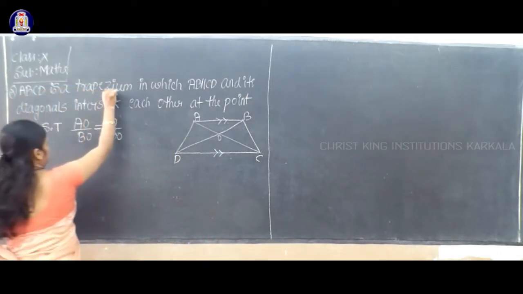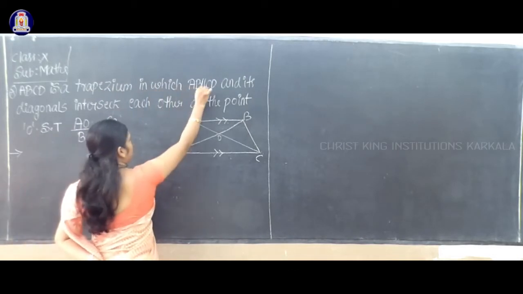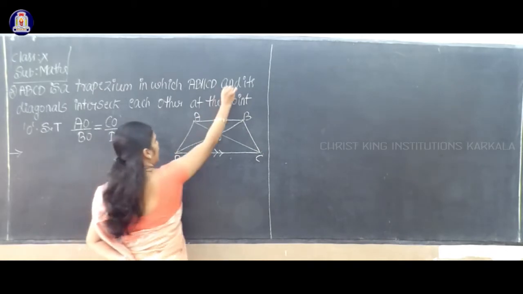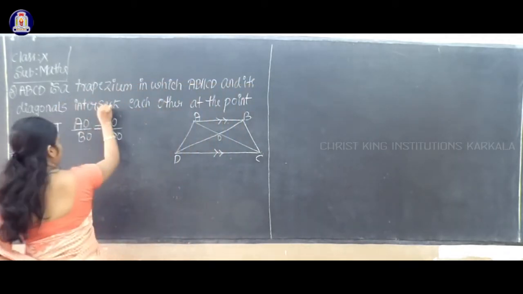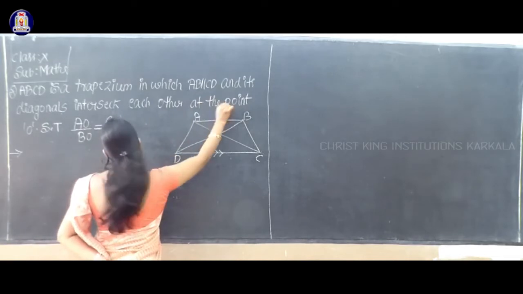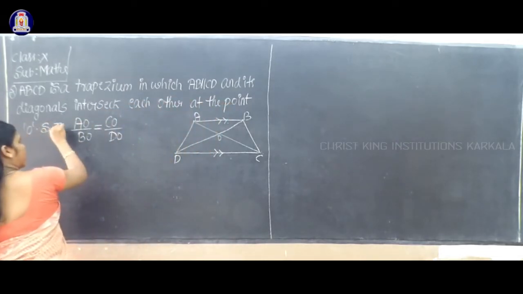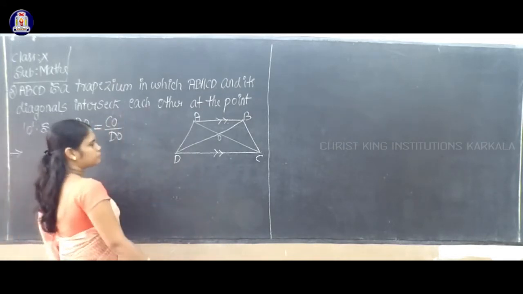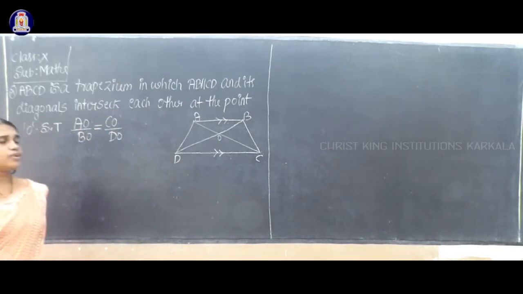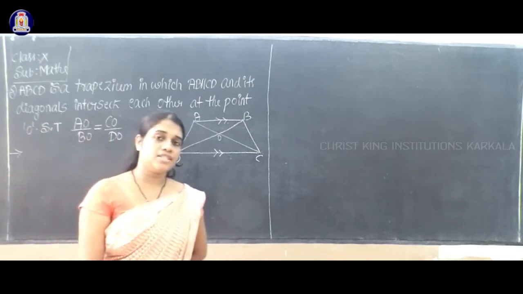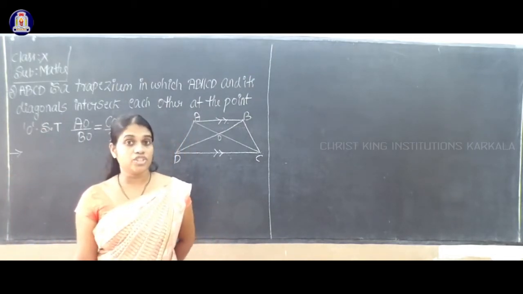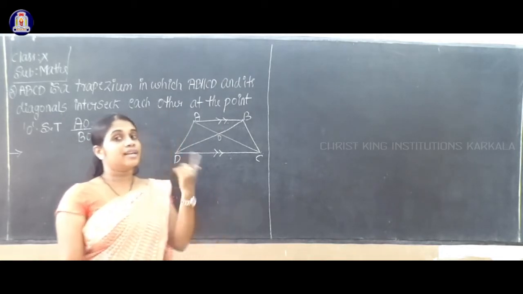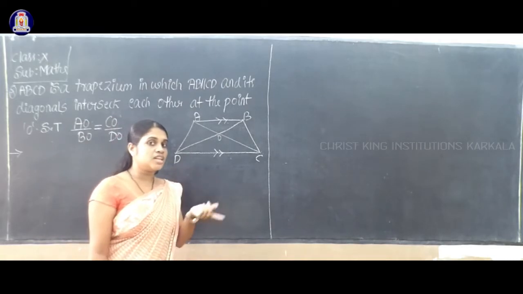ABCD is a trapezium in which AB is parallel to CD, and its diagonals intersect each other at the point O. Show that AO by BO equals CO by DO. Here I will consider one trapezium. A trapezium is a quadrilateral in which one pair of opposite sides are parallel and the other pair of opposite sides are not parallel.